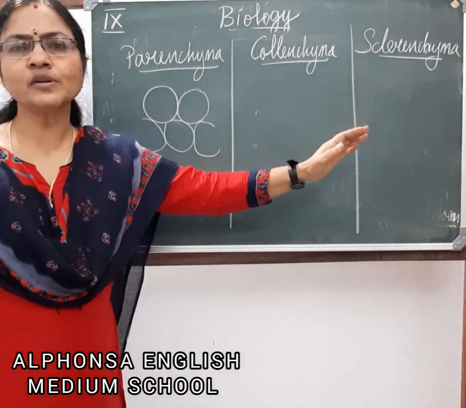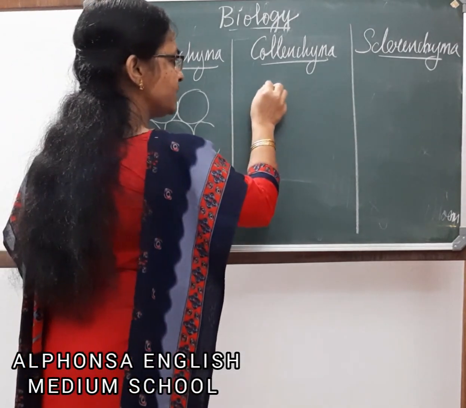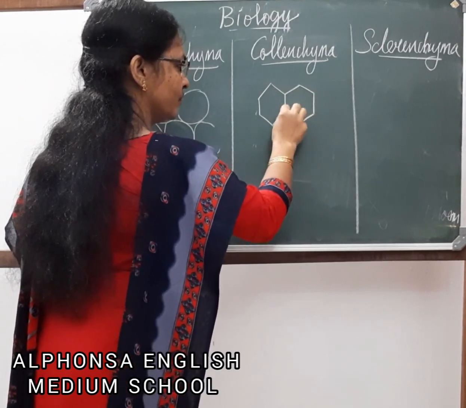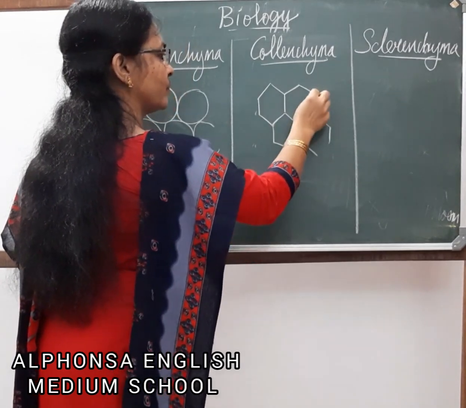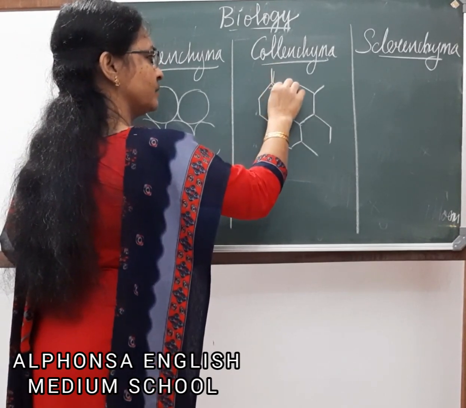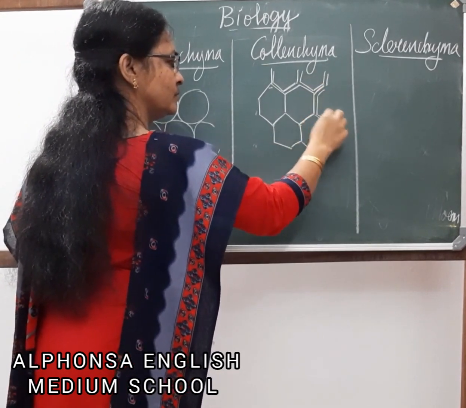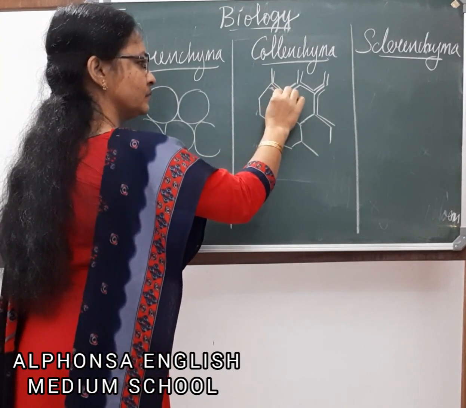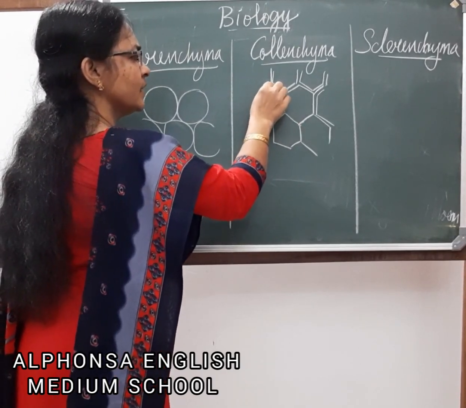I will compare them so it's easy for you to understand. Collenchyma are cells with, I will draw another shape so the structure will be clear to you. Here in these collenchyma cells the corners are thickened.